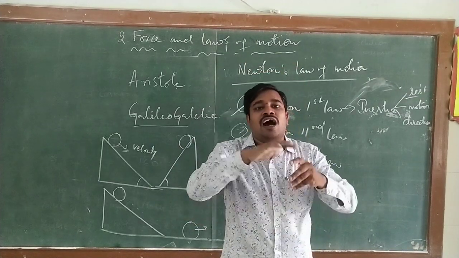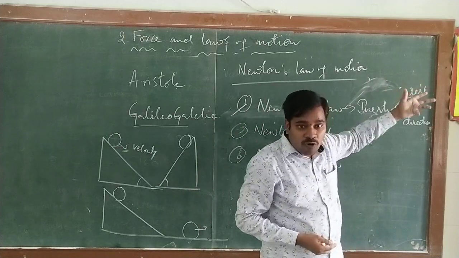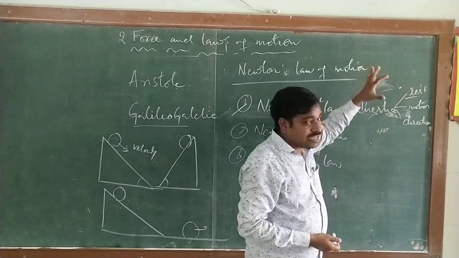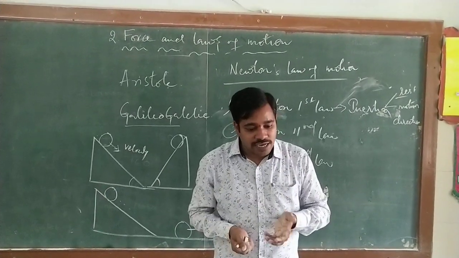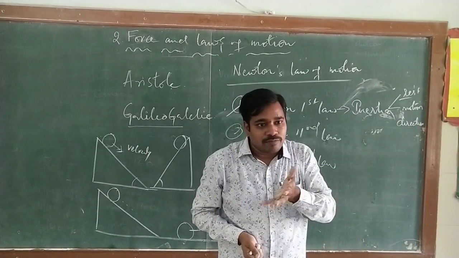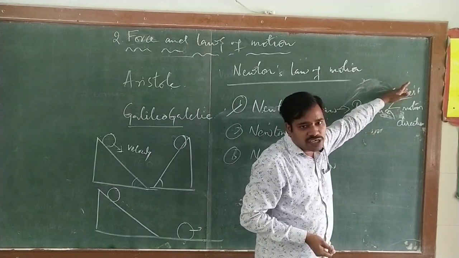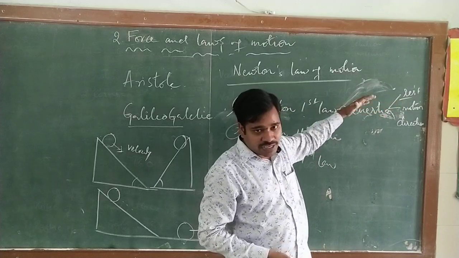Why? Because all the other coins are in the state of inertia of rest. If you apply more force, then they are going to come from rest to motion. If we beat a carpet with a stick, the carpet comes into motion, but the dust particles are in the state of inertia of rest. There are so many examples covered in our textbooks on inertia of rest.